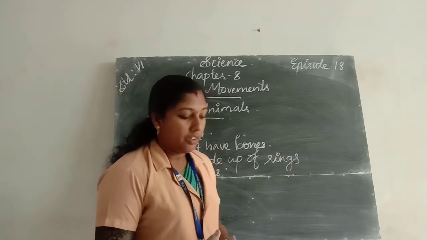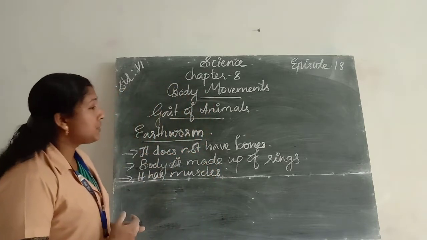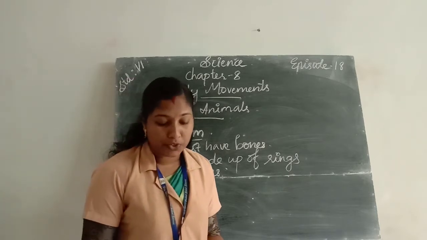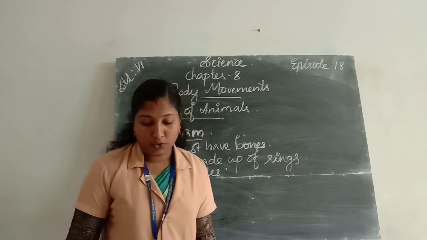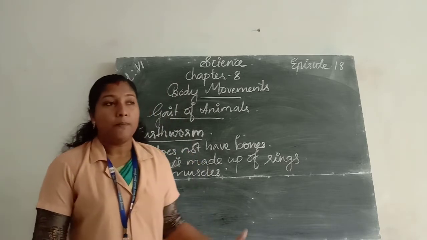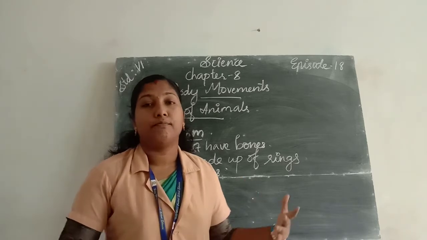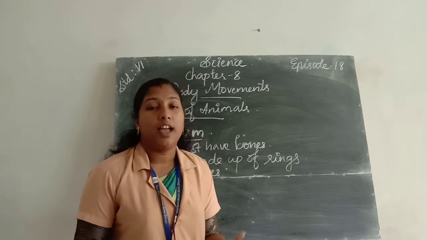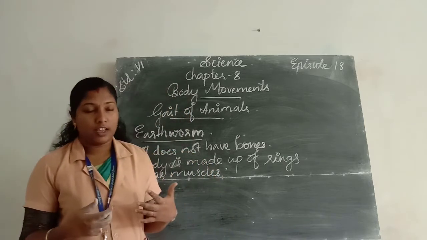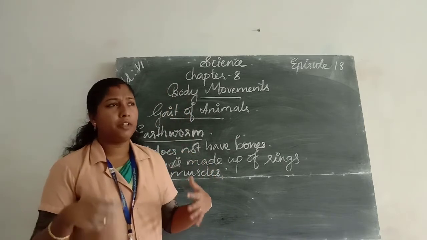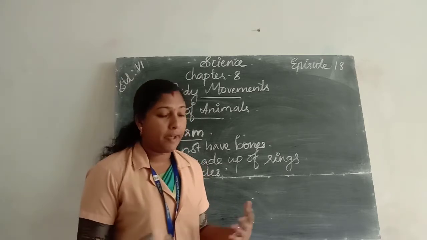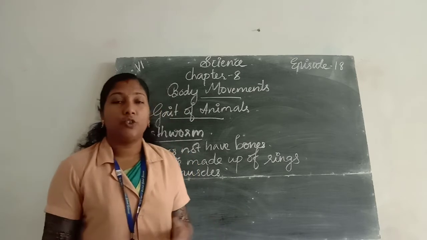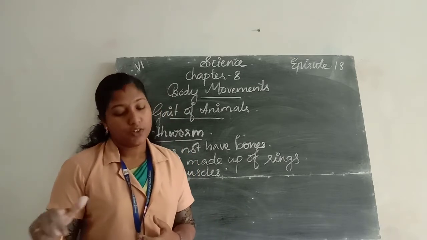The earthworm moves through the soil with the help of muscles. The muscles produce contraction and expansion. This helps the earthworm to move through the soil.